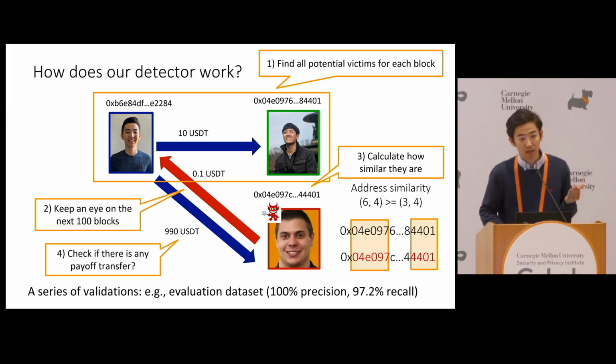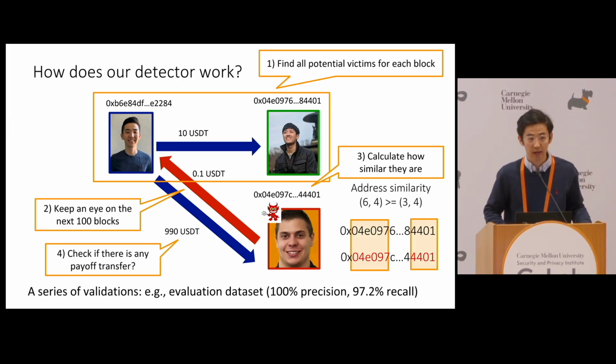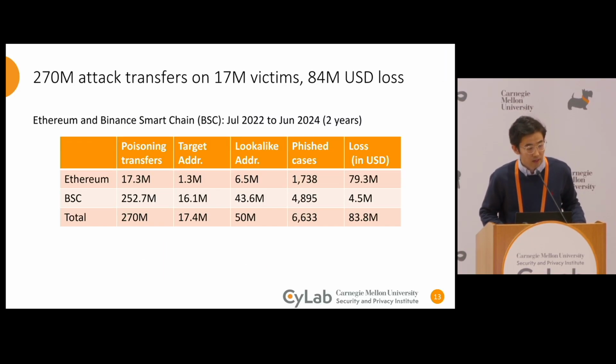We show that this detector is actually pretty accurate. One of the validations we did was to use an external data set to identify lookalike addresses from a pool of benign addresses, and we achieved 100% precision and 97% recall. We ran this method on 2 years of Ethereum and Binance Smart Chain data after the fact, and we identified 270 million attack attempts, poisoning transfers, over 70 million victims, and 6,000 cases contributing to $84 million in losses.